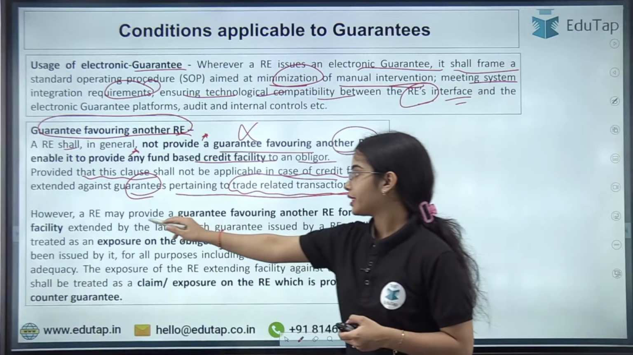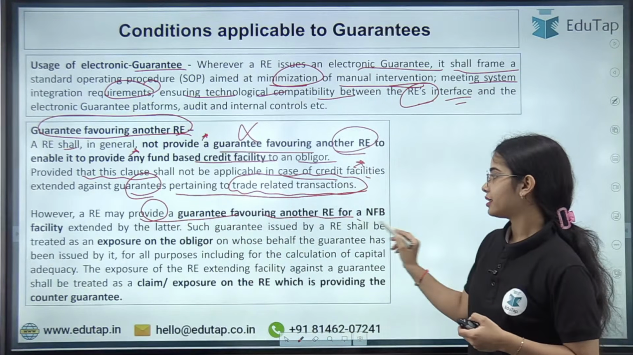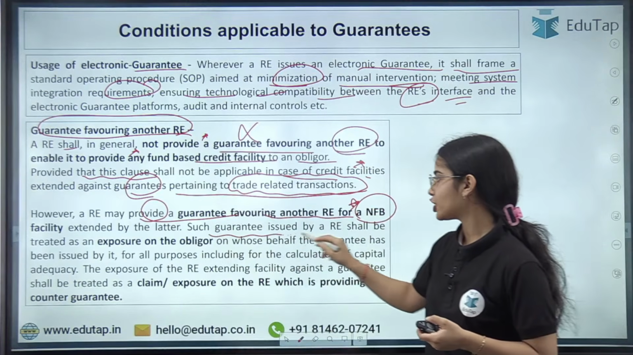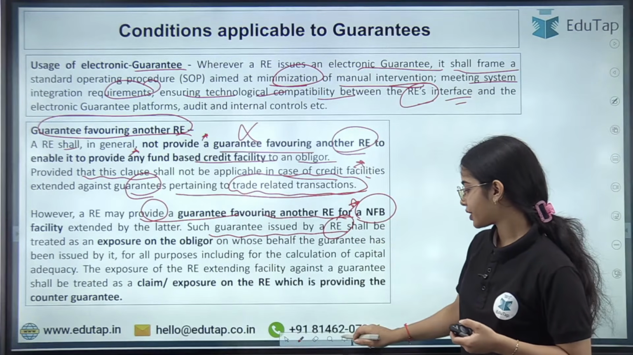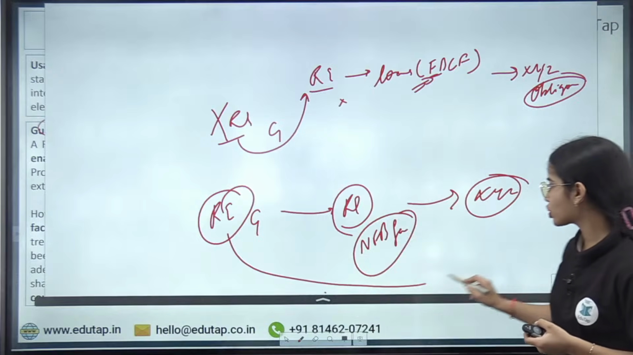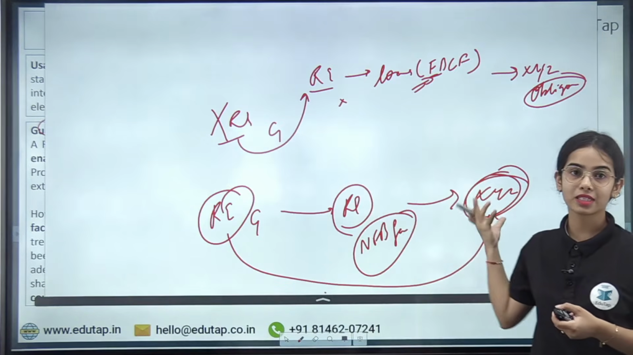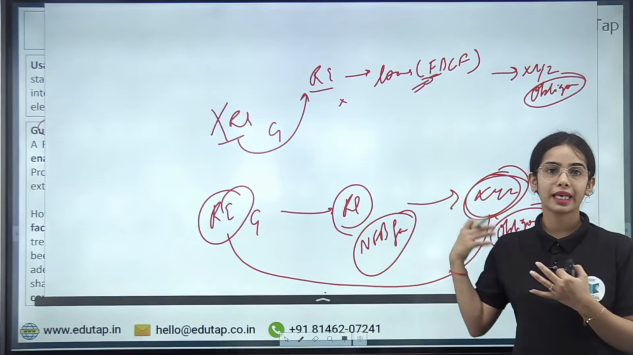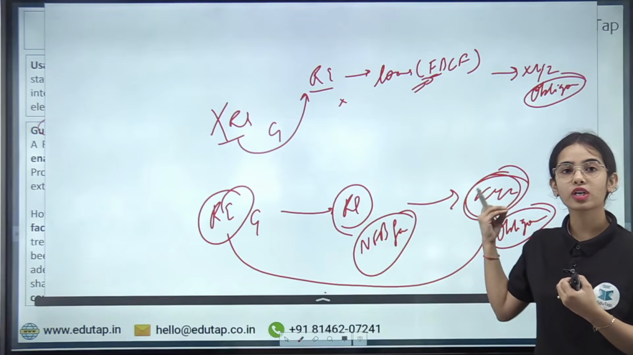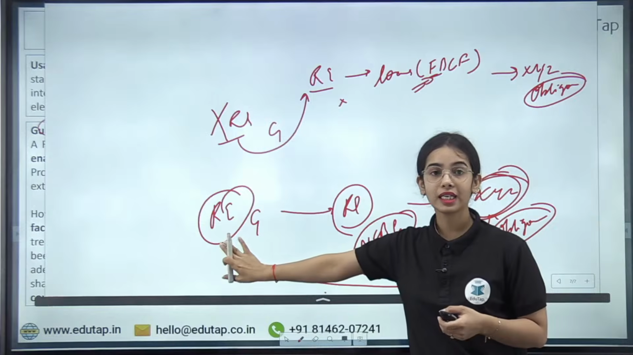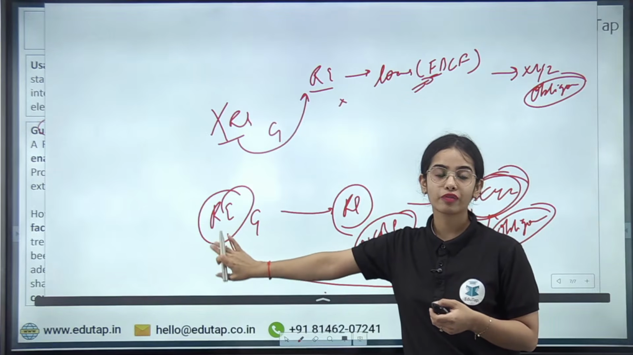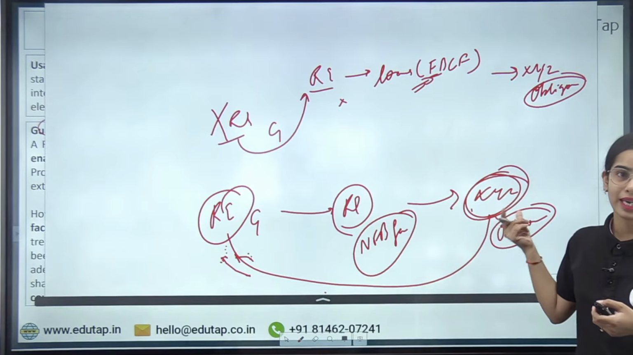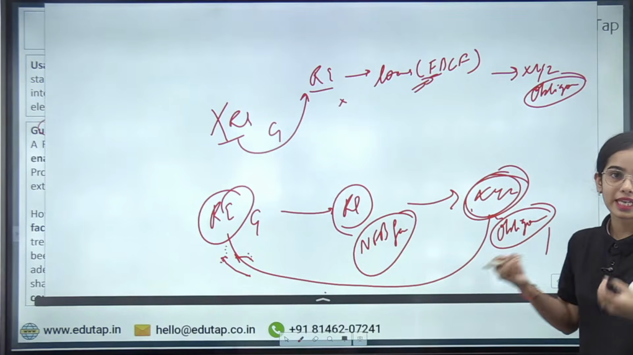So however, a regulated entity may provide a guarantee favoring another regulated entity for a non-fund based facility extended by the another regulated entity. Such guarantee issued by the regulated entity shall be treated as the exposure. So this guarantee is the exposure to the XYZ, because at last the XYZ is the obligor that should comply with the regulations, that should complete its liability. But if the XYZ is not completing its liability, the final guarantor will have to complete the guarantee, or will have to provide the funds. So the final guarantor is having the exposure to the XYZ, and XYZ is the one that has to oblige.